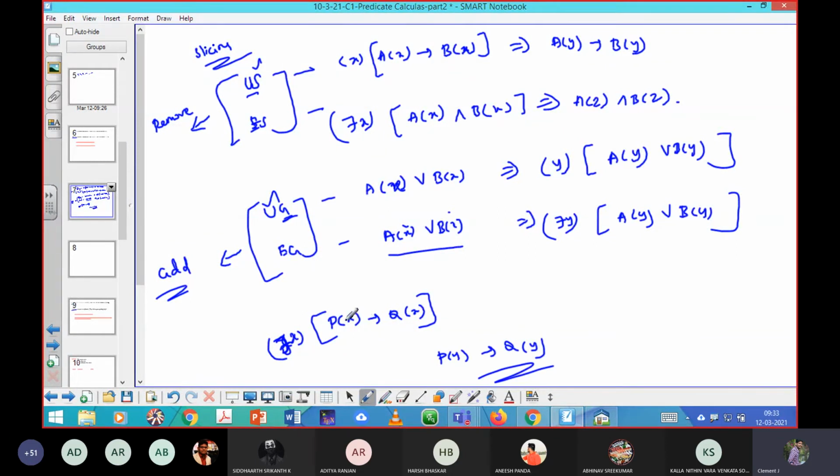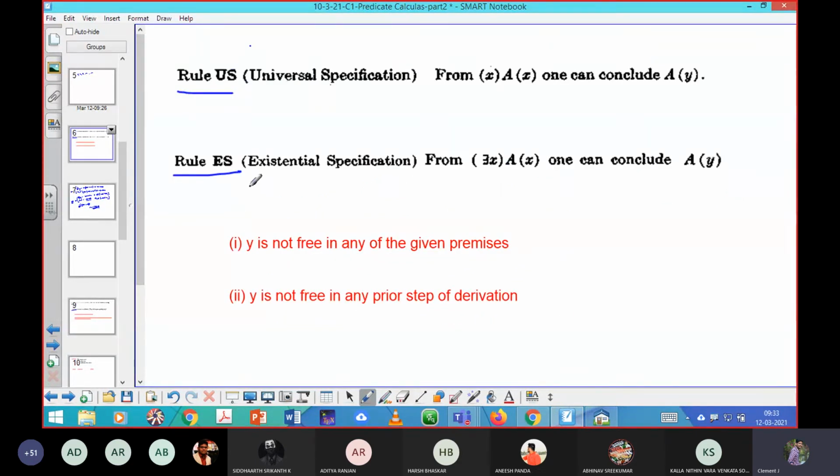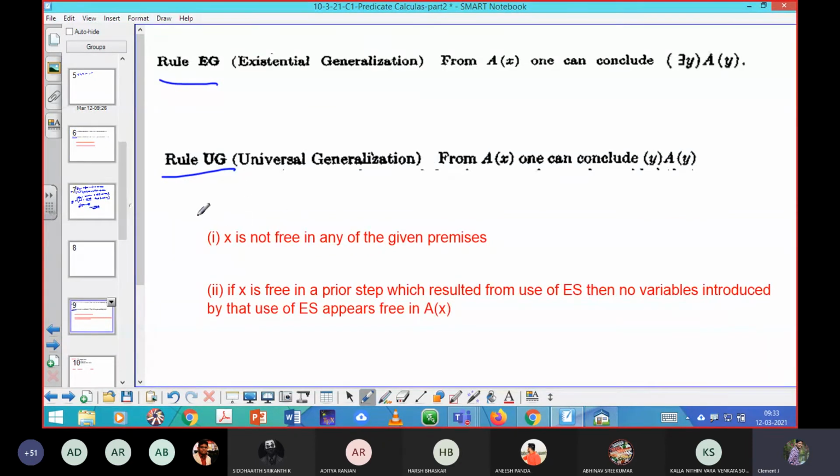See here, I should use the same notation. If I am removing x, I should not use x anymore. At the same time, wherever x comes, I should change it to y. Instead of that, if it is x comma z, I should write y comma z. In the place of x, I should change it to y. That's it. There are some more restrictions in rule ES and rule UG. I'll explain that when the problem comes.